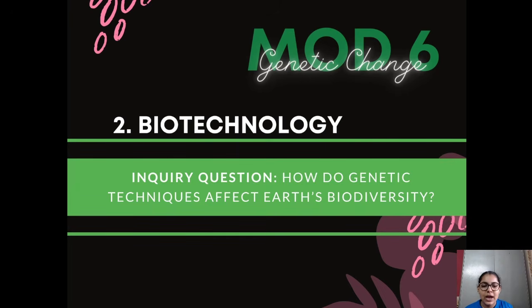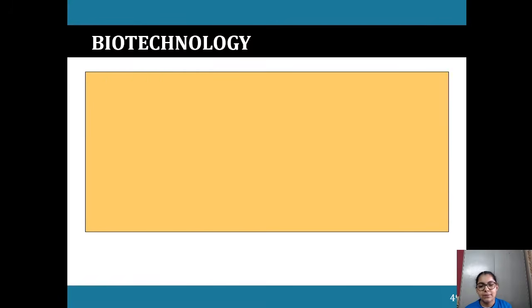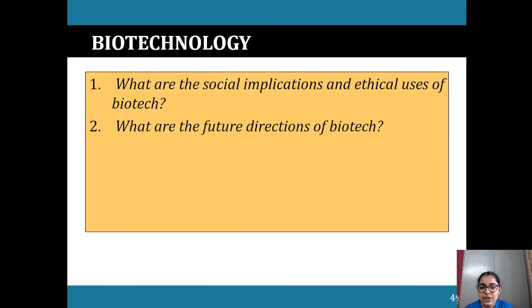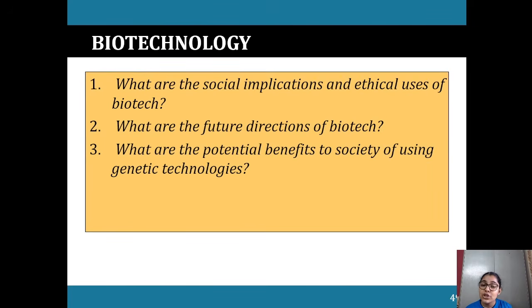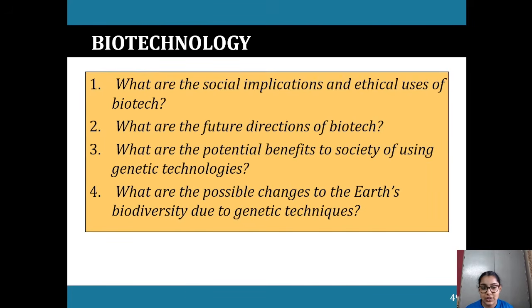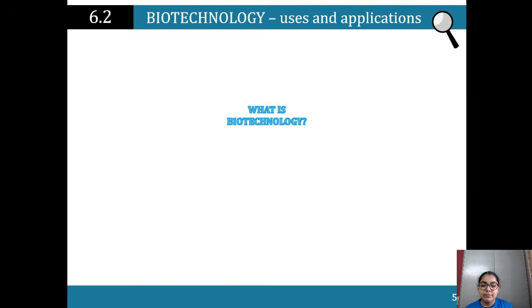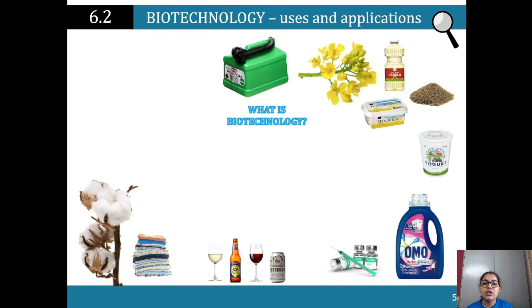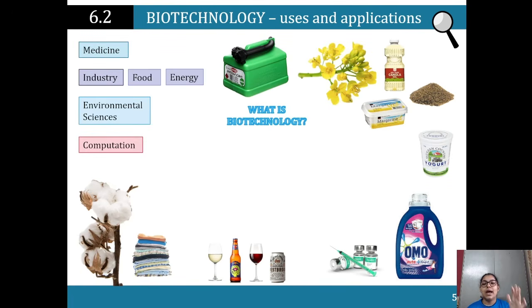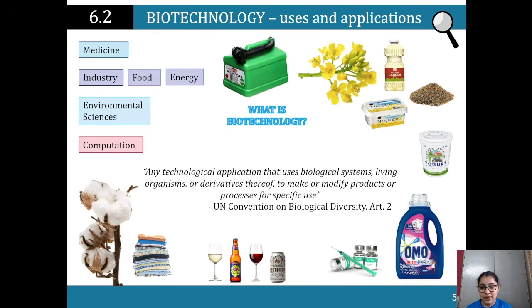So, biotechnology. How do genetic techniques affect Earth's biodiversity? What are the social implications and ethical issues of biotech? What are the future directions and potential benefits to society? What are the possible changes to the Earth's biodiversity due to genetic changes? So what is biotechnology? It's a whole branch of science that uses applications in medicine, industry, food, energy, environmental sciences, and computation.